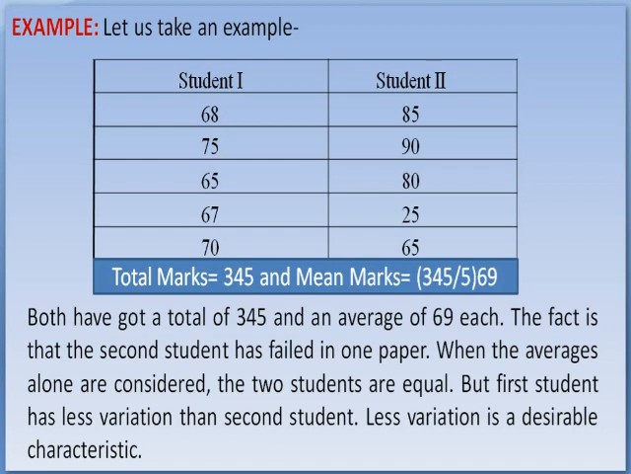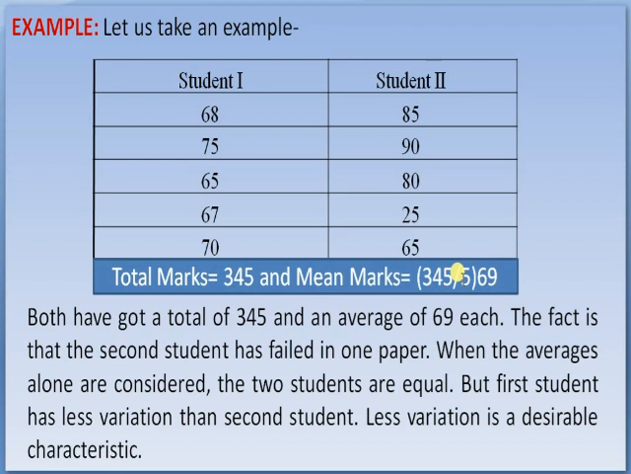Let us take an example. The first student got marks in 5 subjects: 68, 75, 65, 67 and 70, and the second student got 85, 90, 80, 25 and 65. If we calculate the average, total marks obtained by each of these are 345. Sum of the first student's marks is 345, while the second student's marks are again 345, and mean marks equal 345 divided by 5, that is equal to 69. The average marks obtained by both the students are 69 marks.